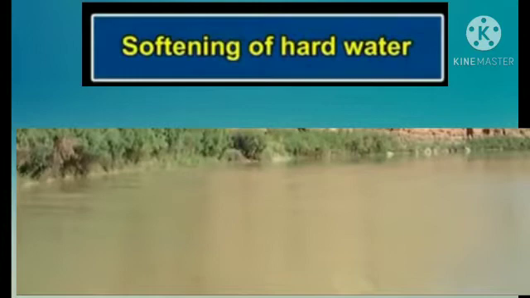To soften hard water, a solution of washing soda is added to it, and this results in a chemical reaction to form a precipitate of insoluble carbonate salts of calcium and magnesium. As the dissolved salts of calcium and magnesium go out in the form of a precipitate of carbonate salts, the water is softened.